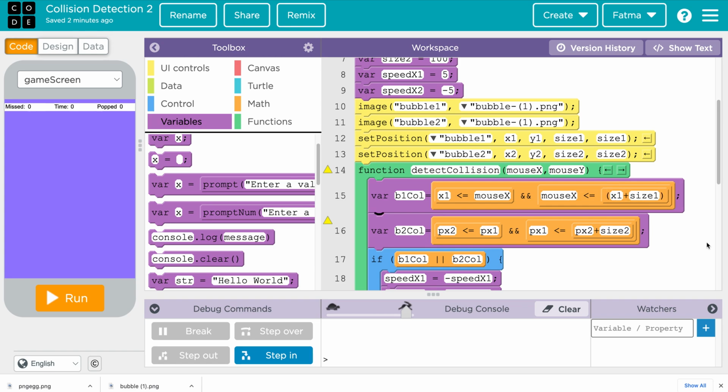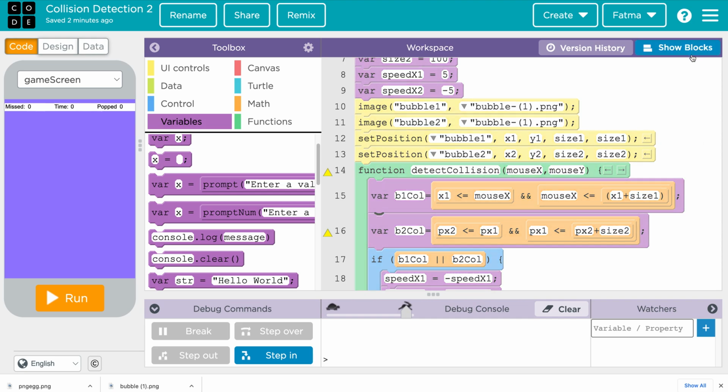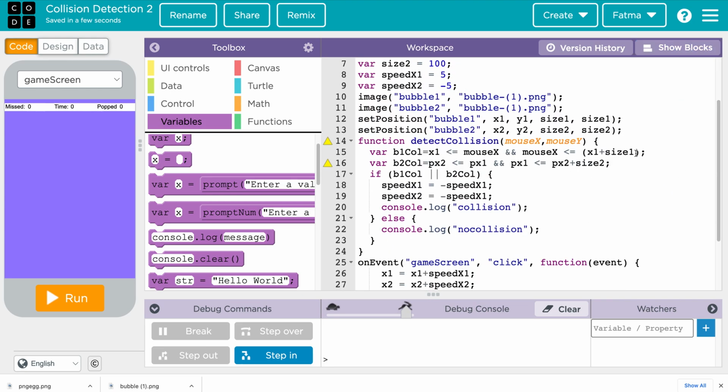x1 plus size 1. And we are not done because we now have the y coordinate. The y coordinate needs to match too. So we are going to continue this AND statement. We did only the x coordinates, so another AND statement.